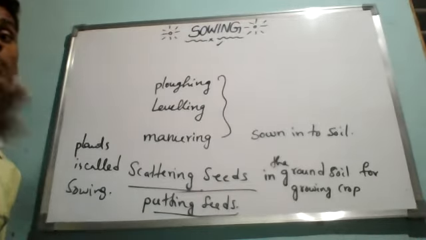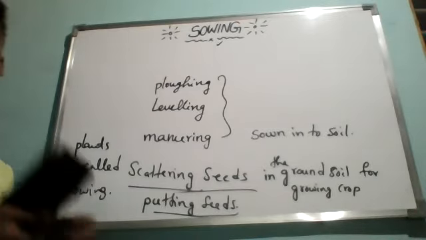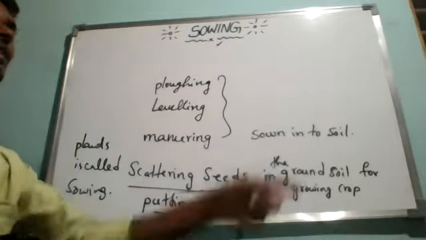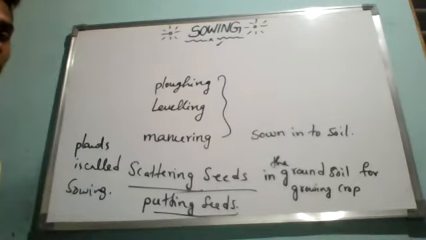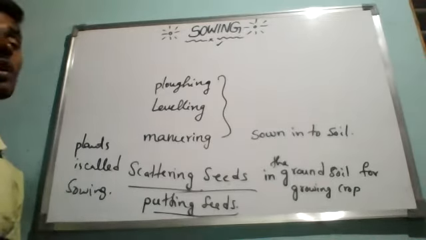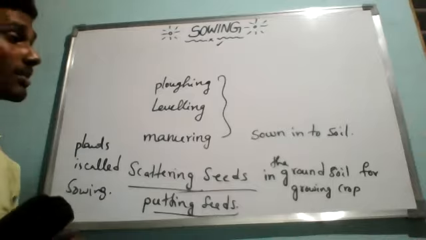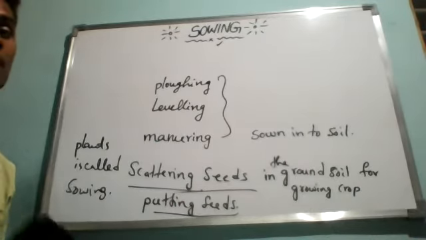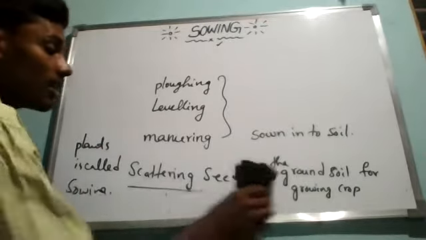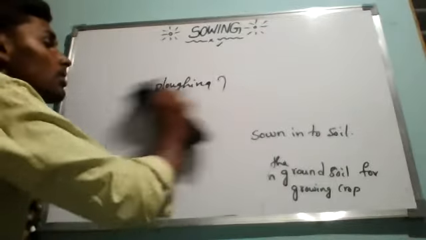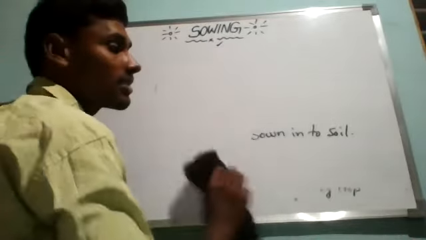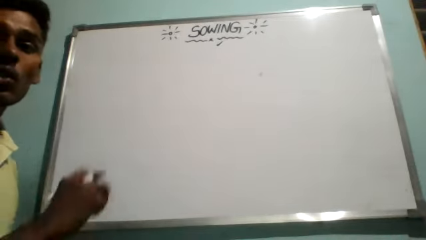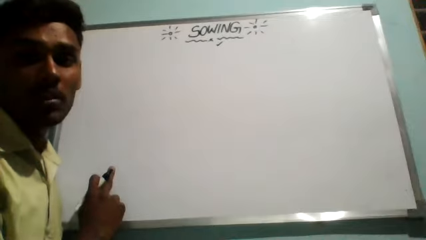Sowing is the most important part of crop production, because if you are not putting the seeds in the ground, then there is no crop production at all. Even if you have not done the step of preparation of soil, at least a few seeds can germinate. Seeds are the most important for production of any kind of food. Without sowing seeds or small plants, there is no production of crop. That is why sowing is the most important part of crop production.